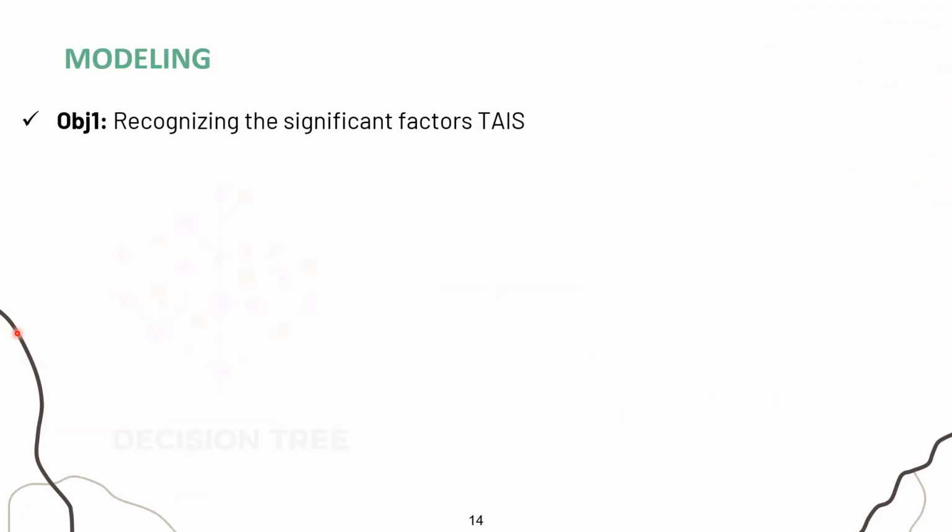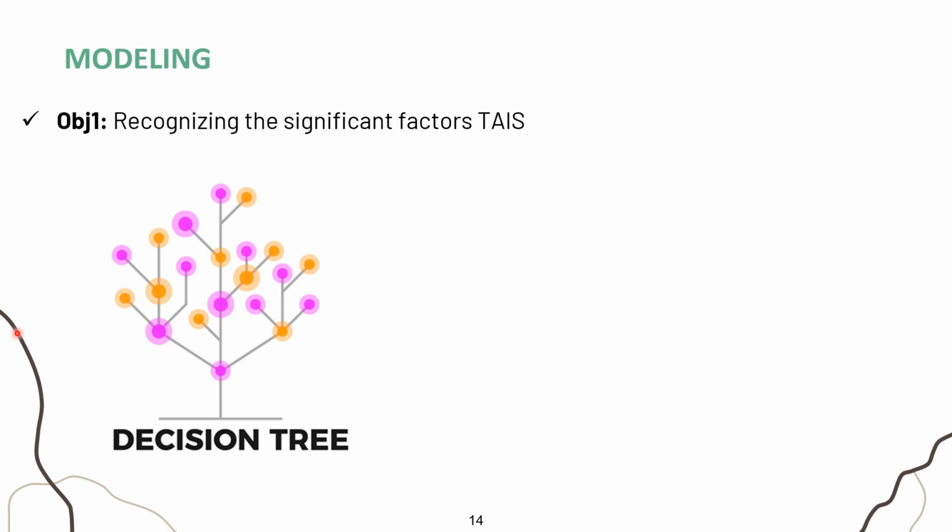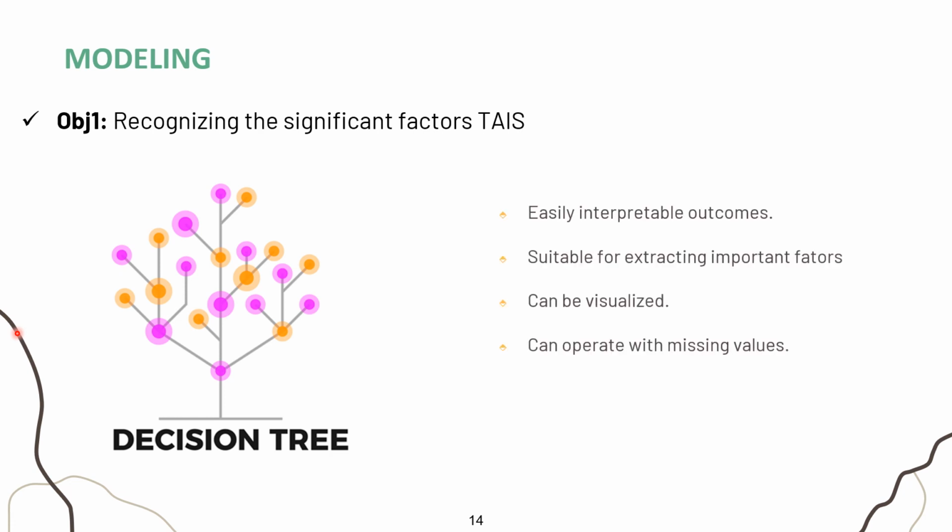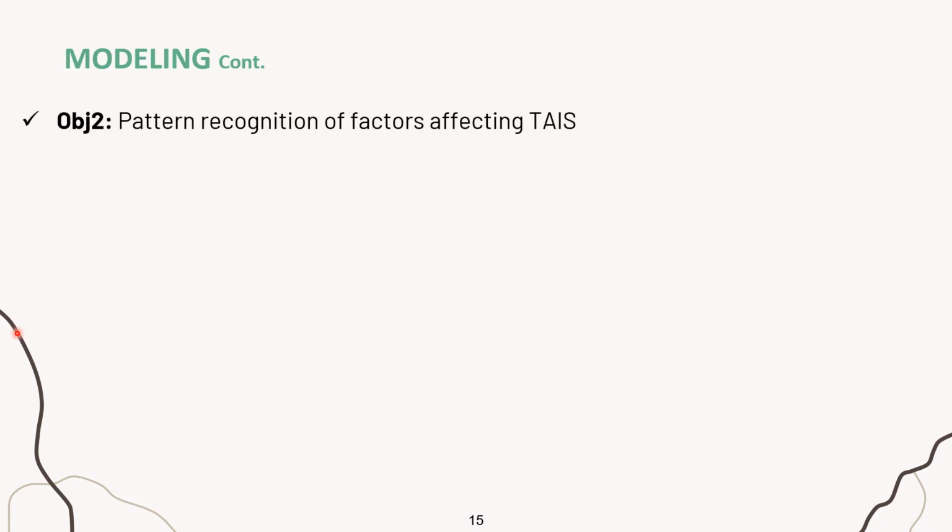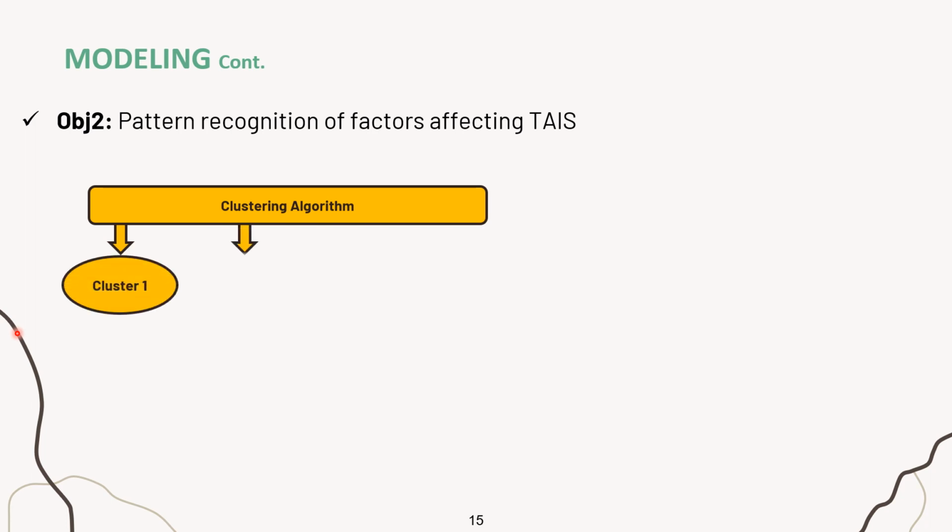Our first objective is to discover the key attributes that contributed to the TAIS. For this purpose, we will use the decision tree algorithm, as the target variable has discrete values representing various levels of injury severity. To obtain the importance of the variables, a measure of information gain will be used. Once we identify the important factors, we'll use the K-mode clustering technique.